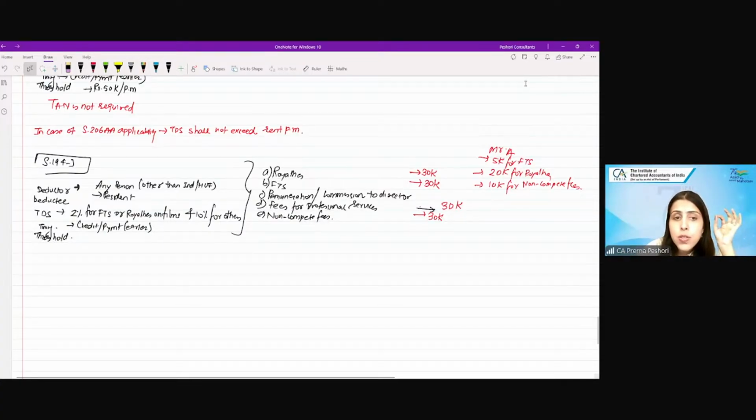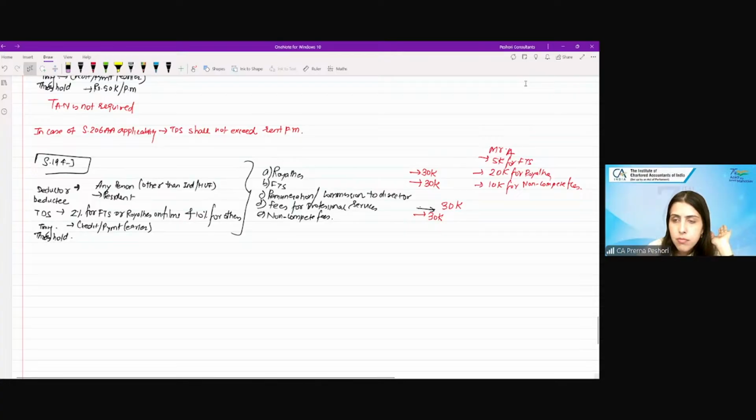We don't need to see the aggregate amount, students. We have to apply the separate limit over here. Are we clear? Any questions? Any doubts so far? Okay.